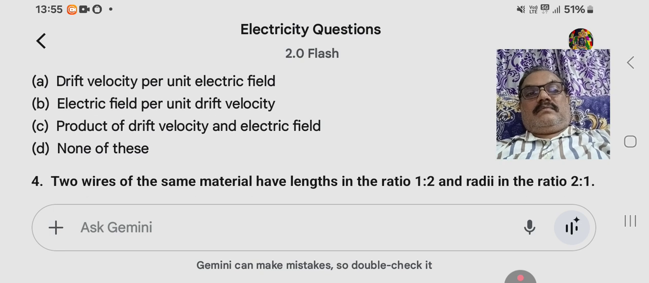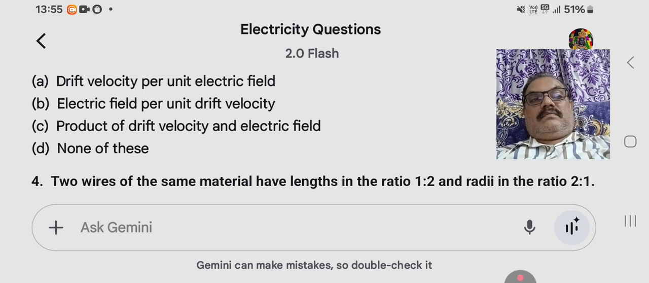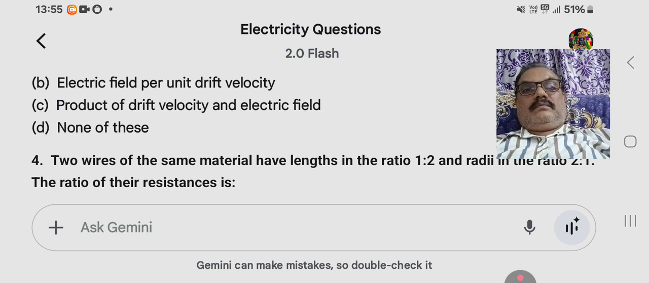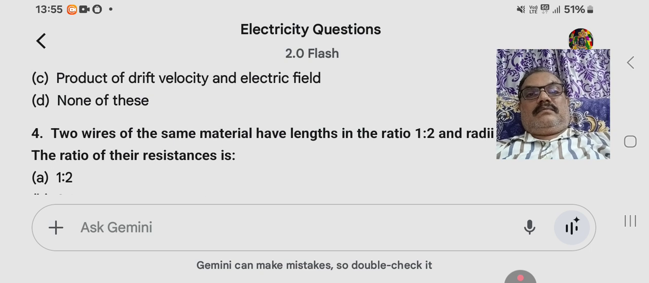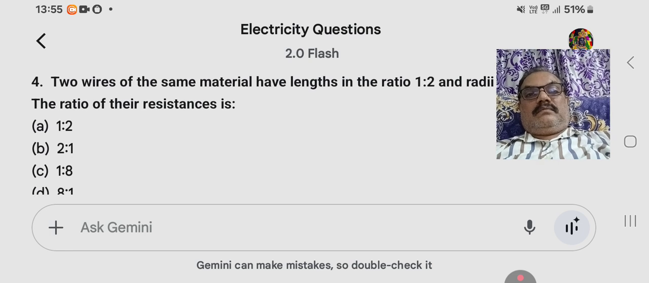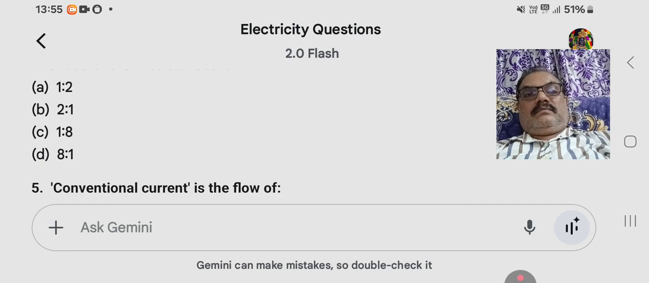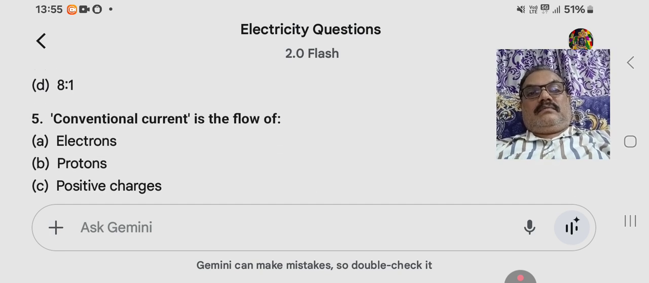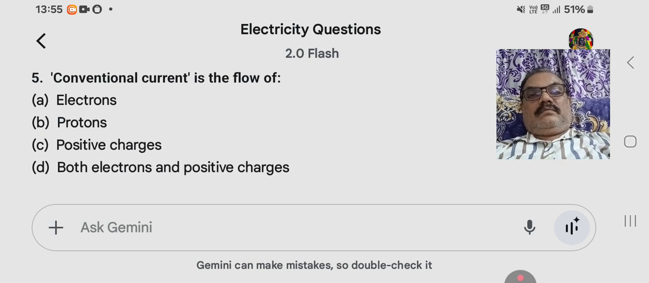4. Two wires of the same material have lengths in the ratio 1:2 and radii in the ratio 2:1. The ratio of their resistances is A. 1:2, B. 2:1, C. 1:8, D. 8:1. 5. Conventional current is the flow of A. Electrons. B. Protons. C. Positive charges. D. Both electrons and positive charges.